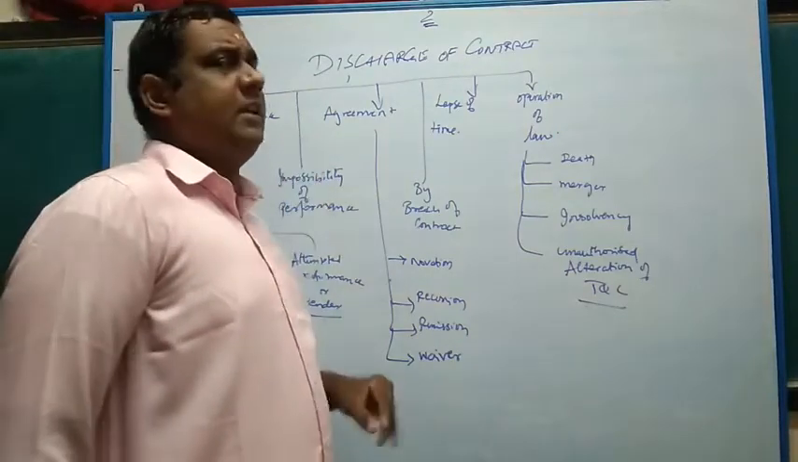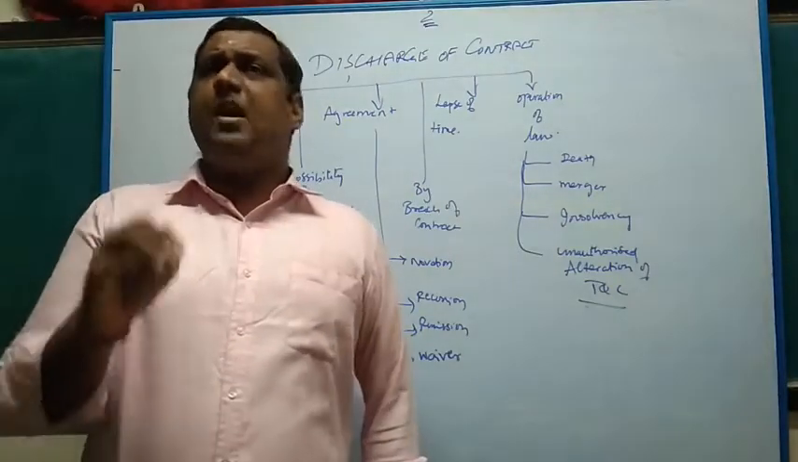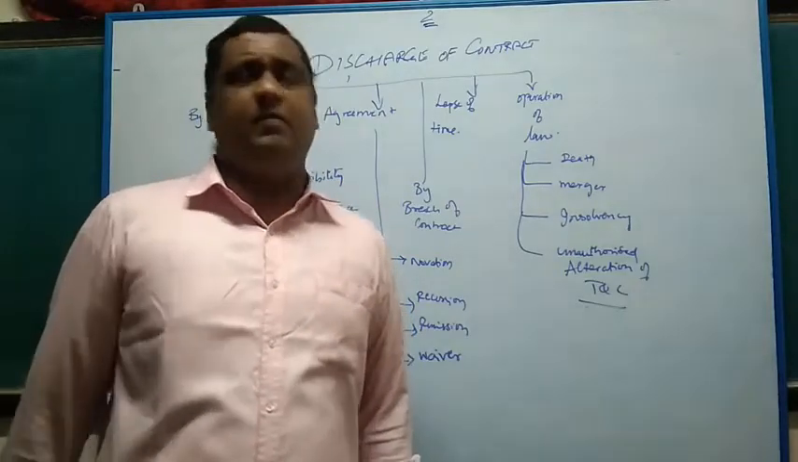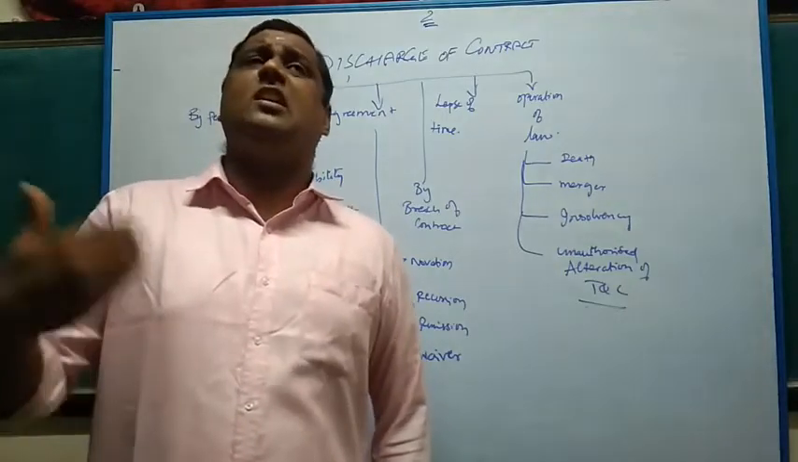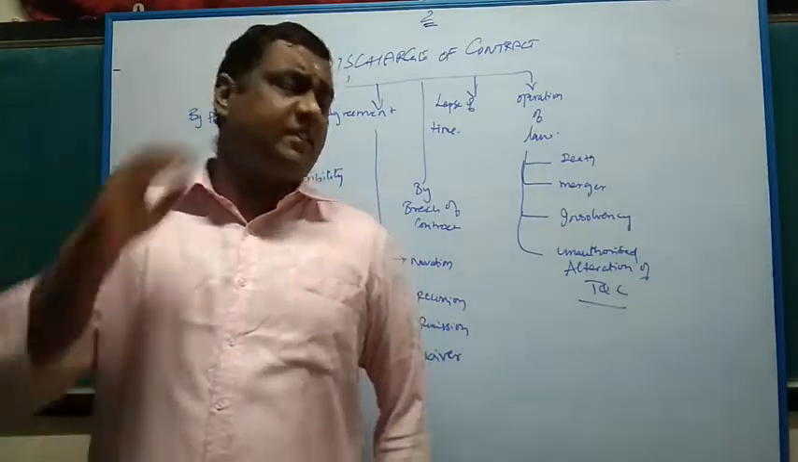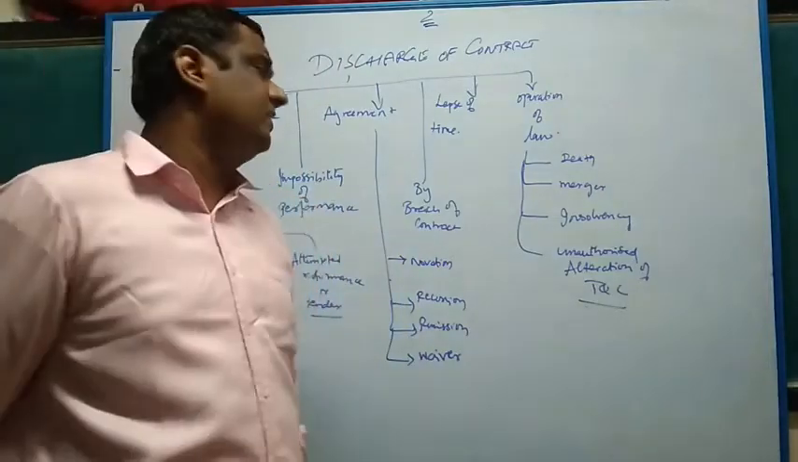Next is impossibility of performance. As I said, impossibilium nulla obligatio est is the Latin term, which means that what is impossible, law does not recognize. No cause of action arises out of an impossible act.